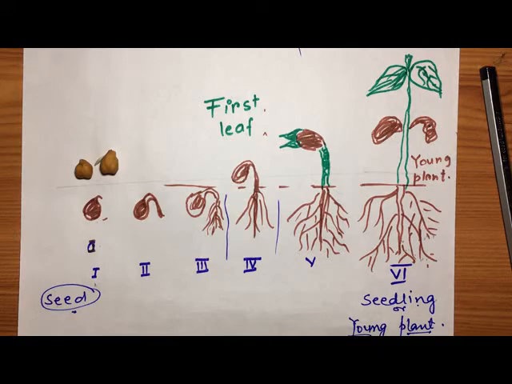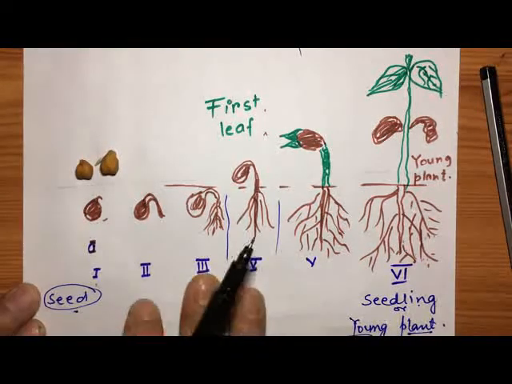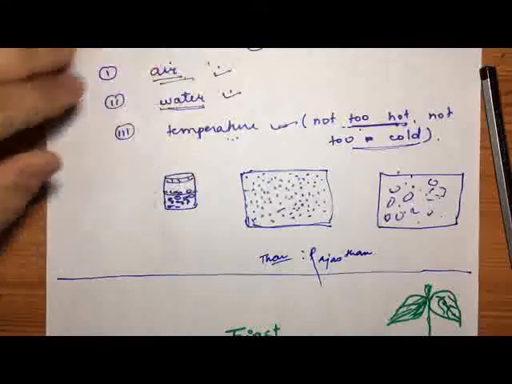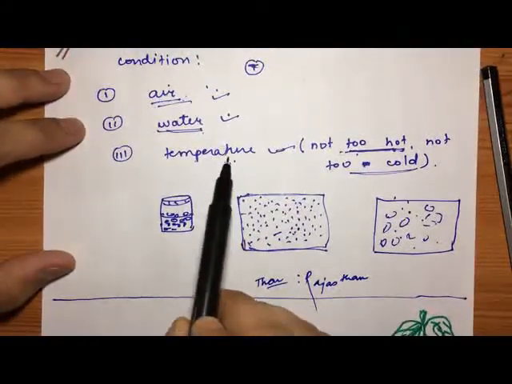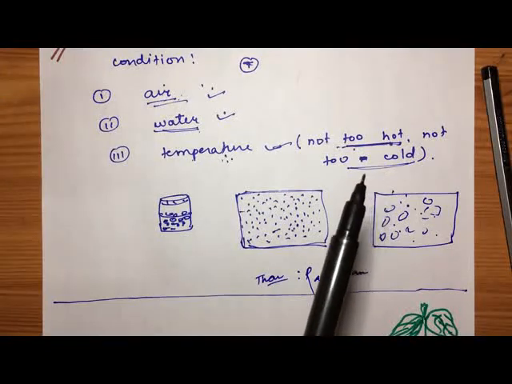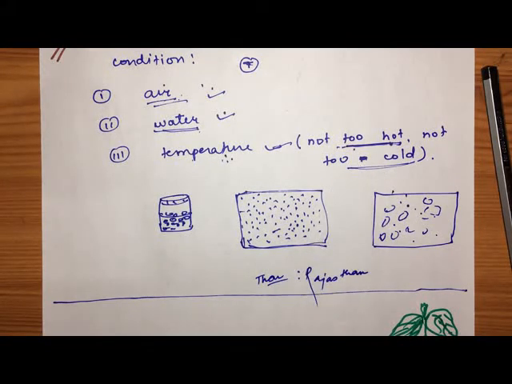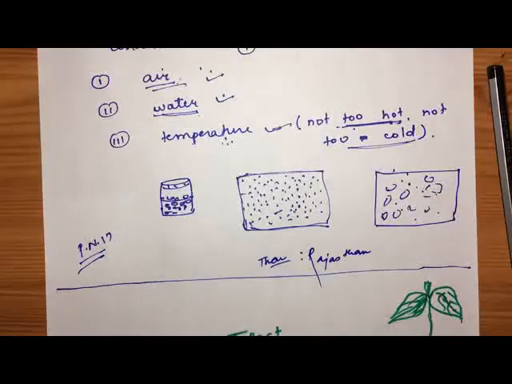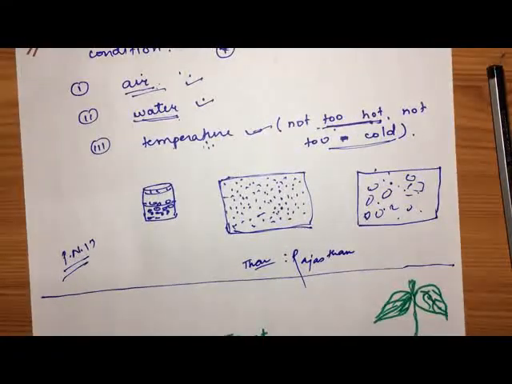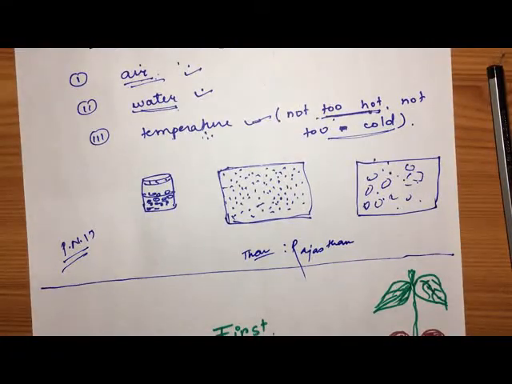For the germination of seed, we need appropriate air, water and temperature, not too hot or too cold. There is an activity on page number 17 of your book, so you can do that at your home.